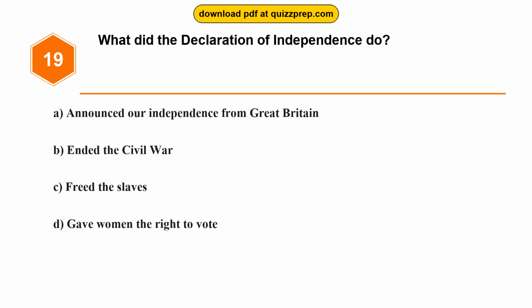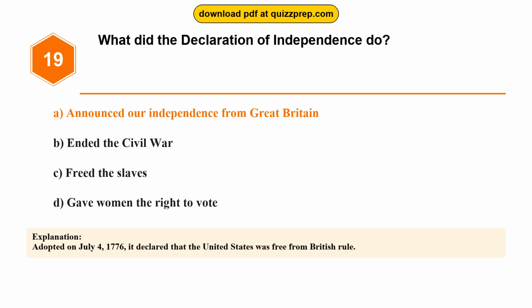Question 19. What did the Declaration of Independence do? Option A, announced our independence from Great Britain. Option B, ended the Civil War. Option C, freed the slaves. Option D, gave women the right to vote. The correct answer is option A, announced our independence from Great Britain. Adopted on July 4, 1776, it declared that the United States was free from British rule.